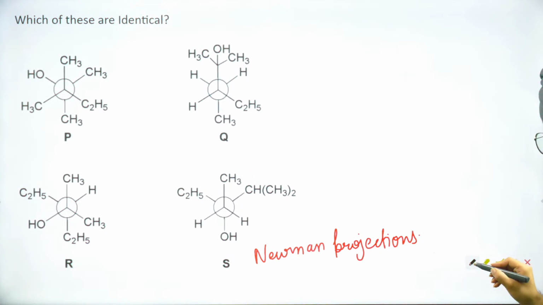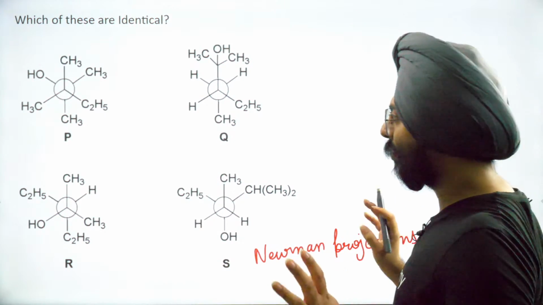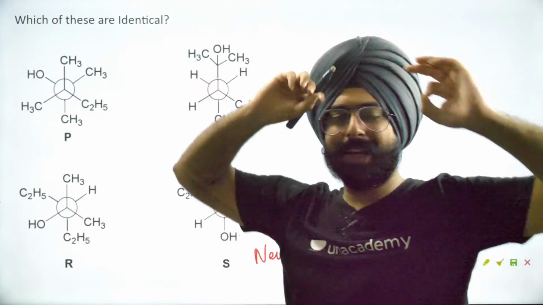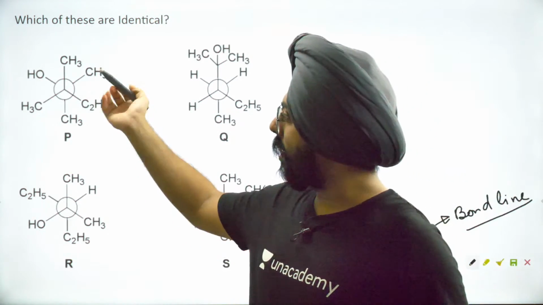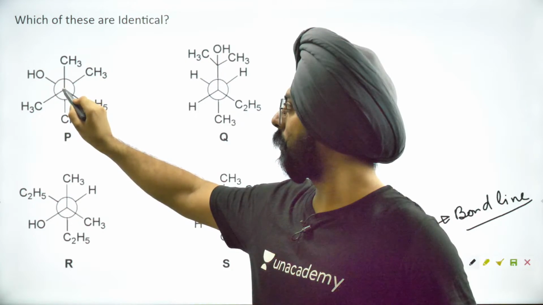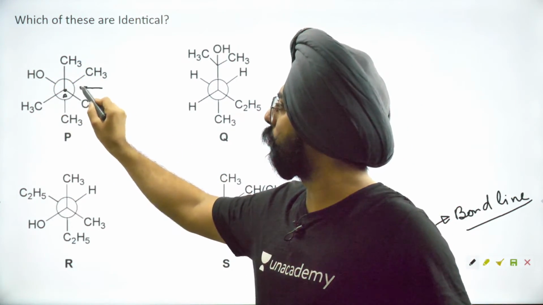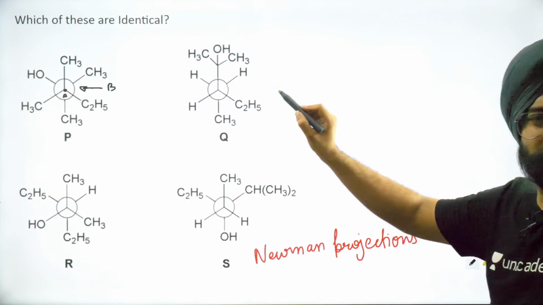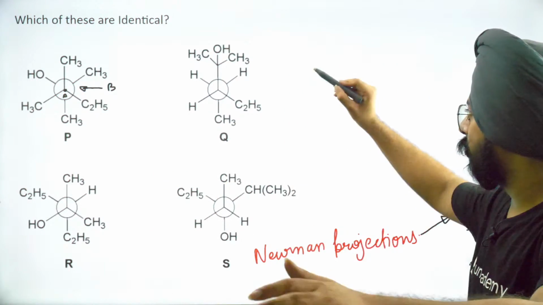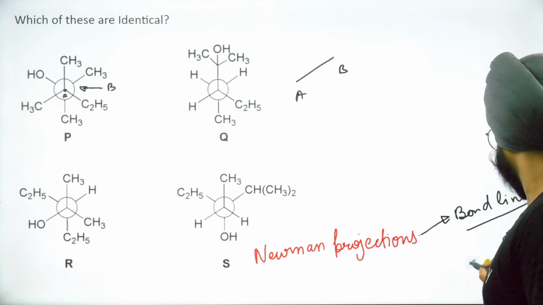My suggestion is simply convert it into bond line formula. Yeah, just convert it to bond line formula. No sawhorse, nothing. Just convert it to a plain old bond line formula and we are done. So carbon at the front, let's call this carbon A. Carbon at the back, whichever carbon is behind, let's call it carbon B. And how we will turn it into a bond line formula is similar to making a sawhorse projection. You can call it a sawhorse projection if you want, that's also fine. So this is my carbon A. This is my carbon B.